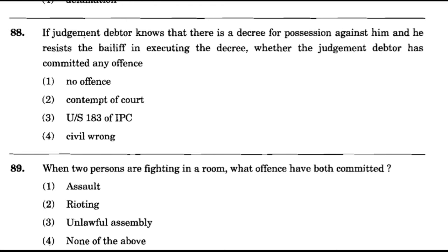Now question number 88. If judgment debtor knows that there is a decree for possession against him and he resists the bailiff in executing the decree, whether the judgment debtor has committed any offence? Option number 1, no offence. Option number 2, contempt of court. Option number 3, under section 183 of the Indian Penal Code. Option number 4, civil wrong. And the correct answer is option number 3, under section 183 of the Indian Penal Code.